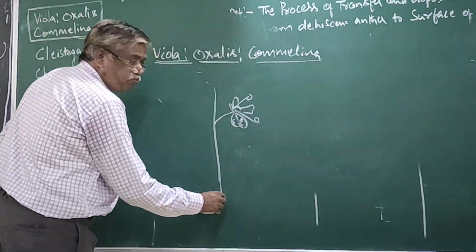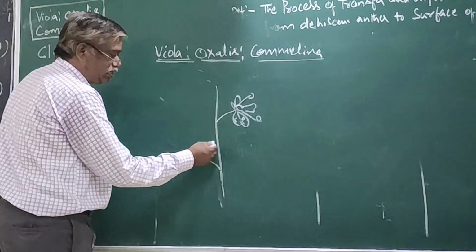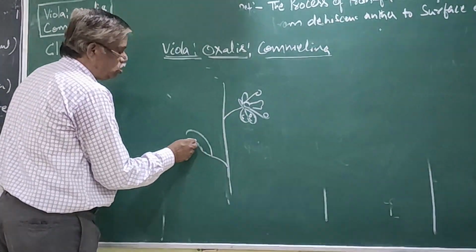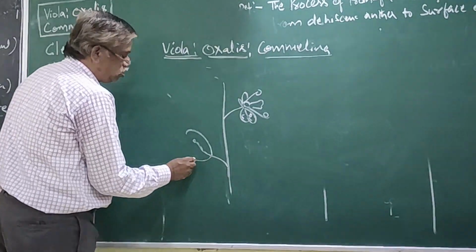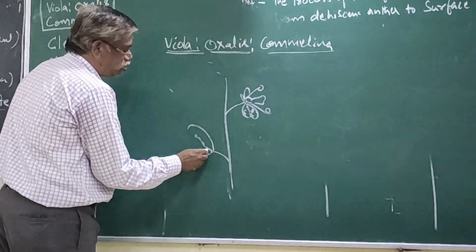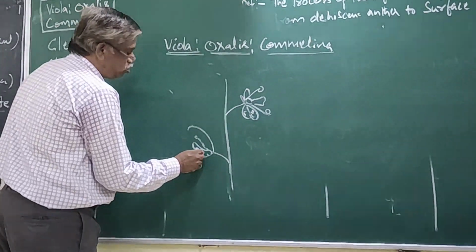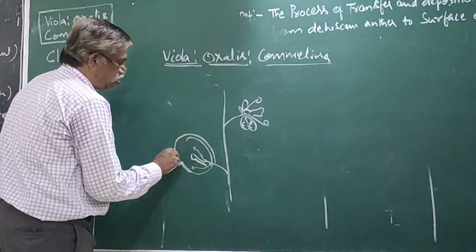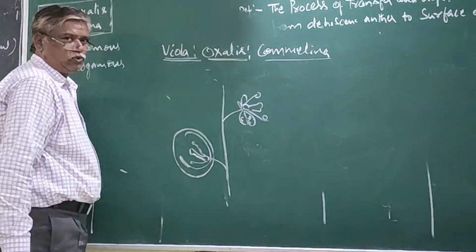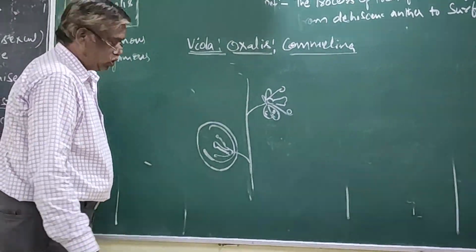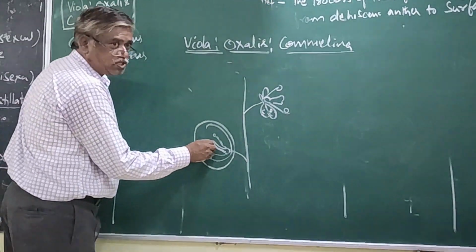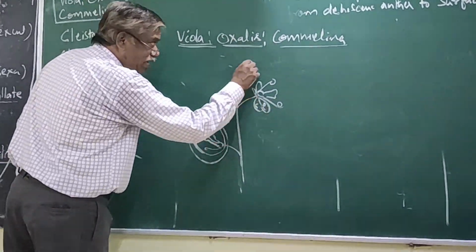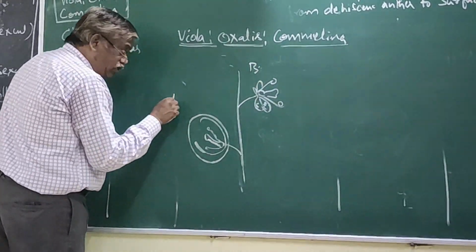The same plant contains seeds. See, this is the flower. It is stamen, it is a pistil. It is also a flower. This flower is bisexual. This flower is also bisexual.